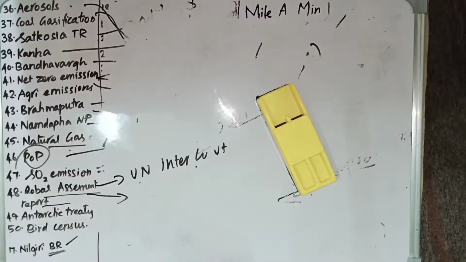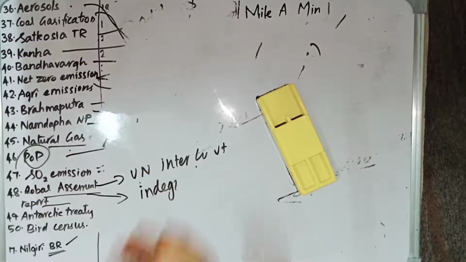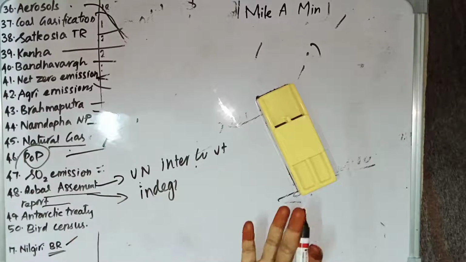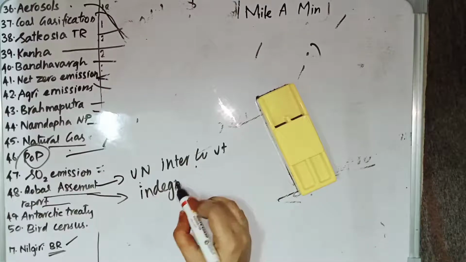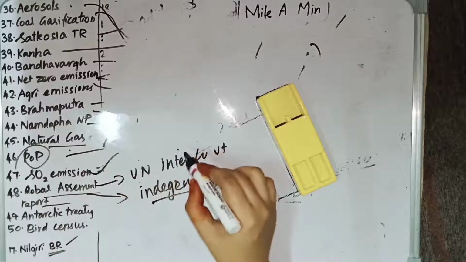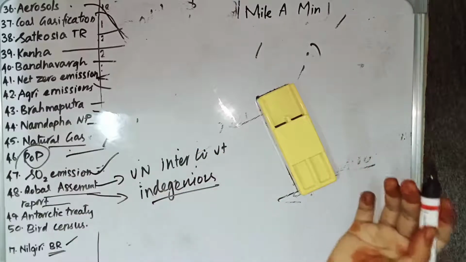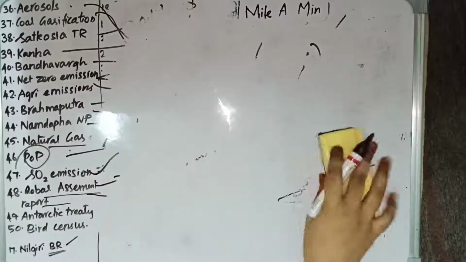Why it is in the news is that this global assessment report says that the places where indigenous people own land are facing a smaller amount of biodiversity loss compared to places which are occupied by other people. The rate of decline in biodiversity is low in places where indigenous people own land. This is what the report said.